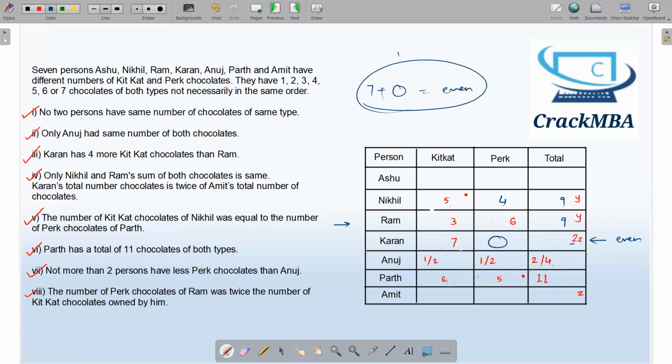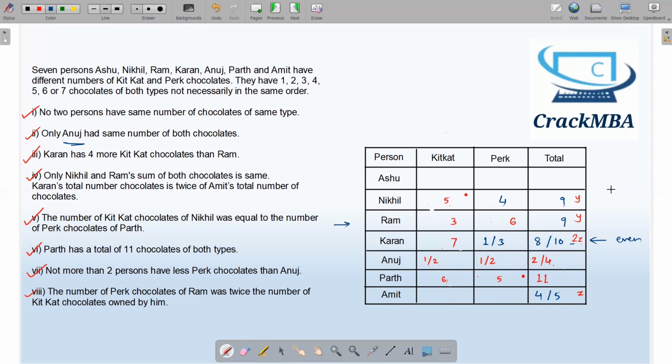From here I can deduce that this has to be an odd number. This Perk of Karan is an odd number. What are the possibilities of odd numbers? 1, 3, 5 have been covered over here, and I cannot put 7 because only Anuj had the same number of chocolates, so 7 cannot come over here. So the sum of chocolates with Karan is 8 or 10. These are the possibilities. If this is 8, this has to be 4. If this is 10, this has to be 5 because Amit's total is half of Karan's total.